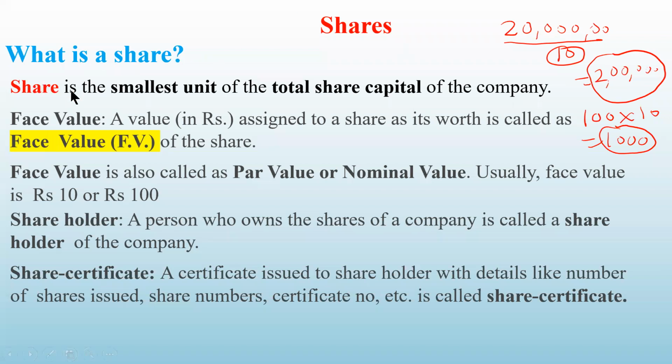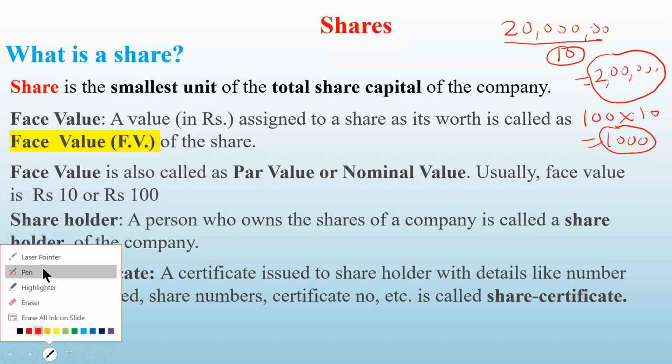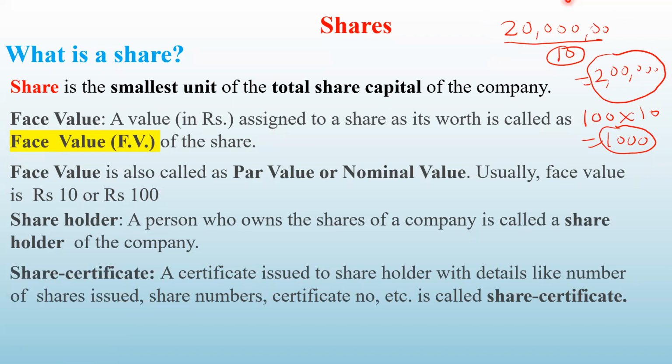So what is a share? It is the smallest unit of the total share capital of the company. So for example, as I told you, the promoters of the company study and decide they need this much amount of money. In the example I just gave you, the share capital was 20 lakhs. Suppose to start the business, we need 20 lakh rupees. So 20 lakhs is the share capital, I mean, the total capital. So a share is the smallest unit of the total share capital of the company. In this example, that smallest unit was assigned as 10 rupees.